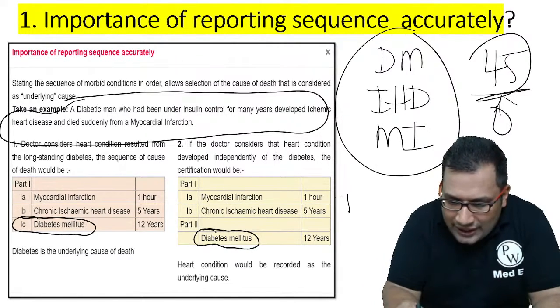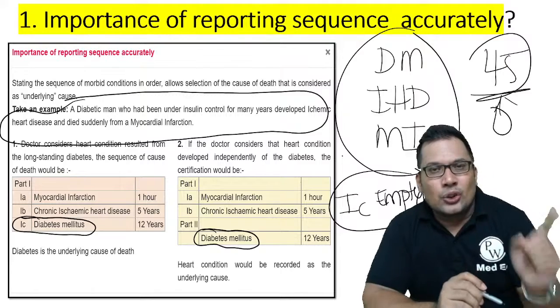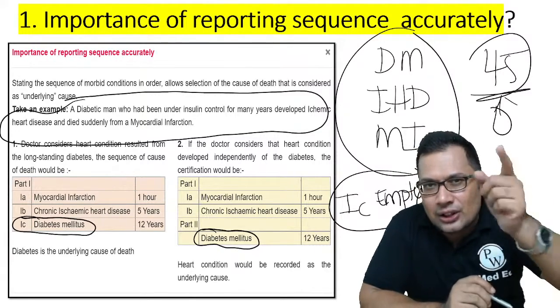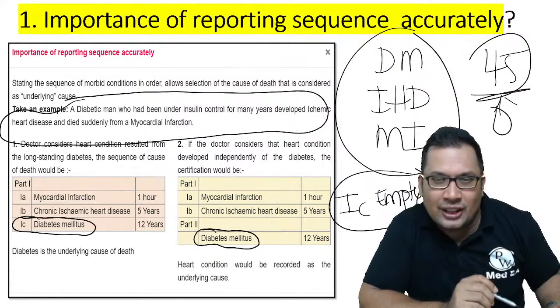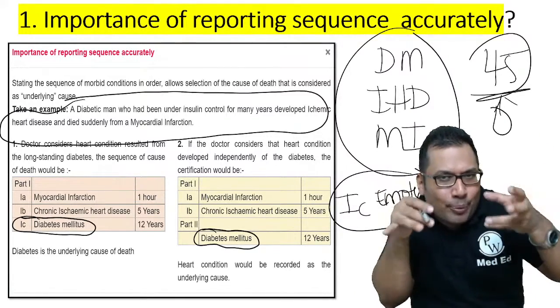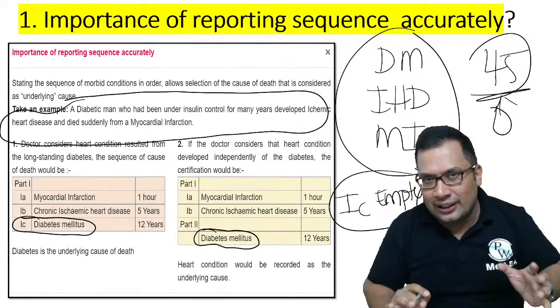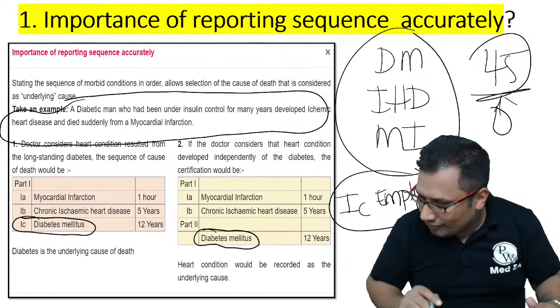You can keep 1C empty or blank. Okay. So always, one entry should be 1A, the antecedent cause 1B, and the main underlying cause, that is 1C. How to write the proper sequence is all left to you. You need to think logically. For that, you must know the pathogenesis very well.